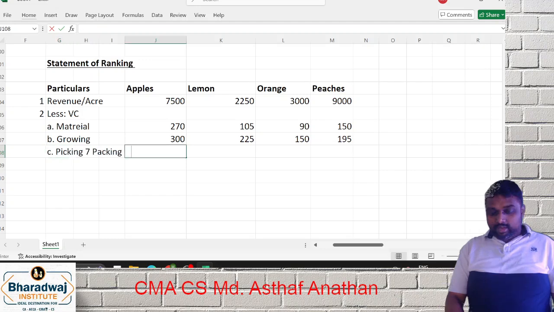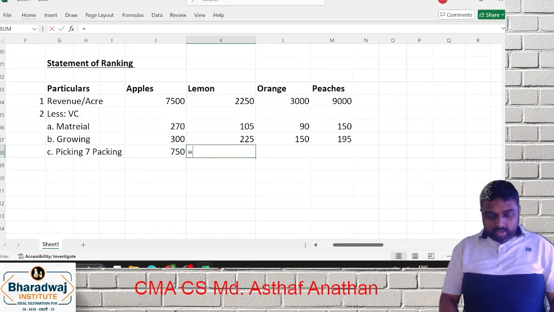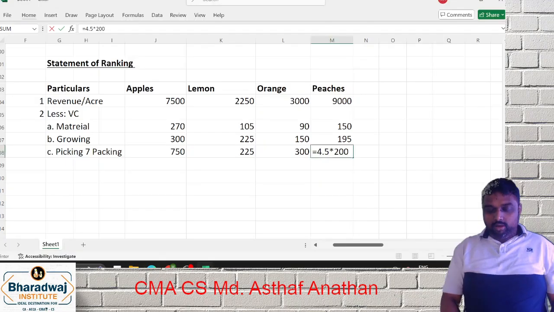So whatever is given in box, you want to convert into acre. 1.5 into 500. Here also 1.5 into 150. Here it is 300. Here it is 4.5 into 200, 900. Are you able to understand?